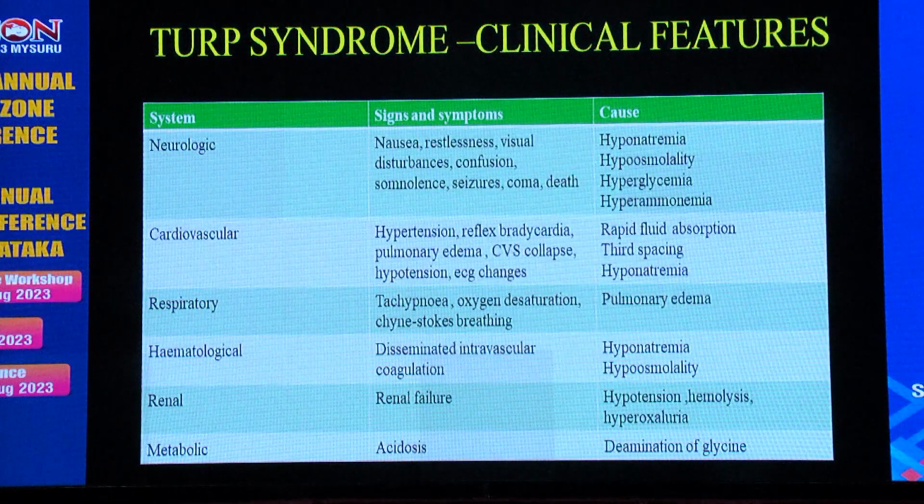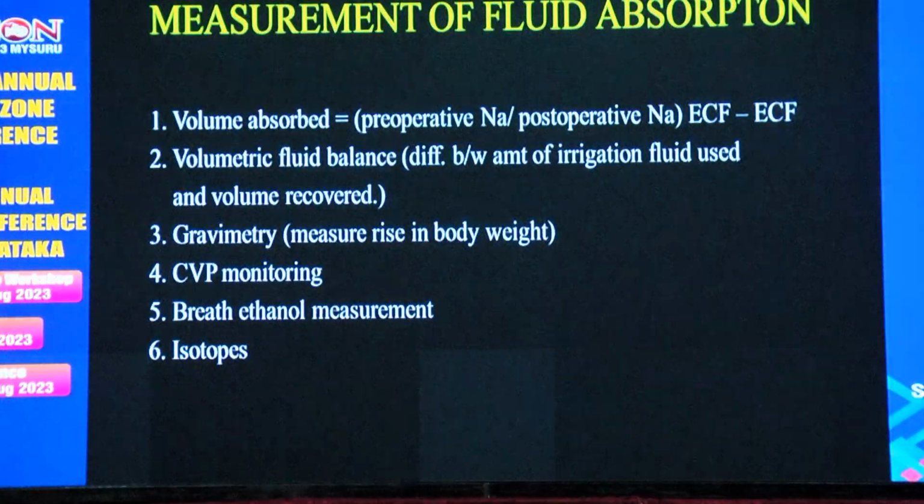Coming to the clinical features of TUR syndrome, it affects various systems. In the neurologic system, it can cause nausea, restlessness, visual disturbance, confusion, somnolence, seizure, coma and death. Cardiovascular: hypertension, tachycardia, pulmonary edema, circulatory collapse, hypotension and ECG changes. Respiratory: tachypnea, oxygen desaturation, Cheyne-Stokes breathing. Hematologic: DIC. Renal: renal failure. Metabolic: acidosis.